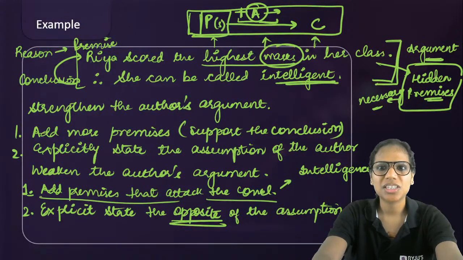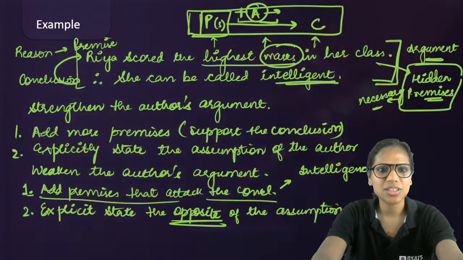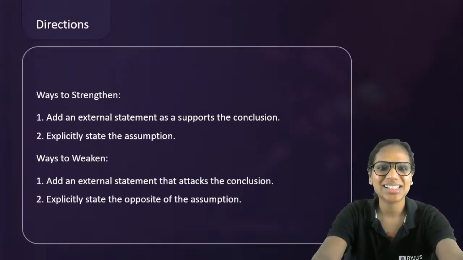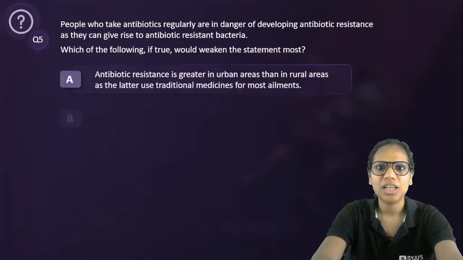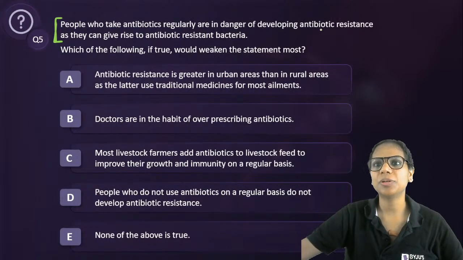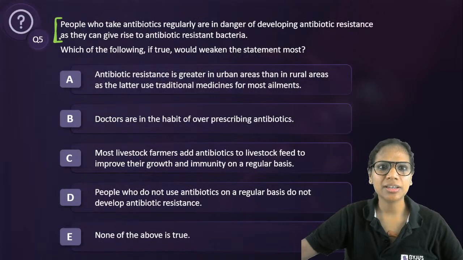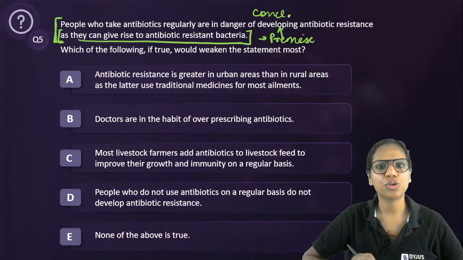Okay, so I hope this is clear, and now we can actually attempt the question. See, this is what I had written exactly on the previous slide. I just rewrote it for you. Okay, ways to strengthen, ways to weaken. Let's come to our question. So this is the statement here. People who take antibiotics regularly are in danger of developing antibiotic resistance. Why? What is the premise? They can give rise to antibiotic resistant bacteria. So this is the premise. On the basis of this, this is the conclusion that has been drawn.